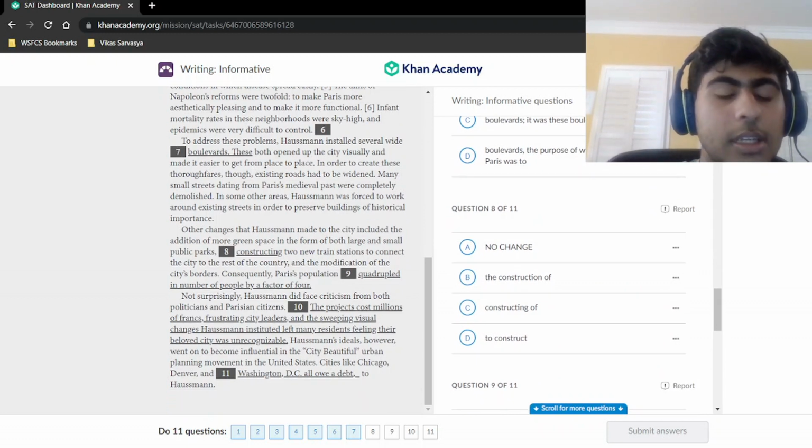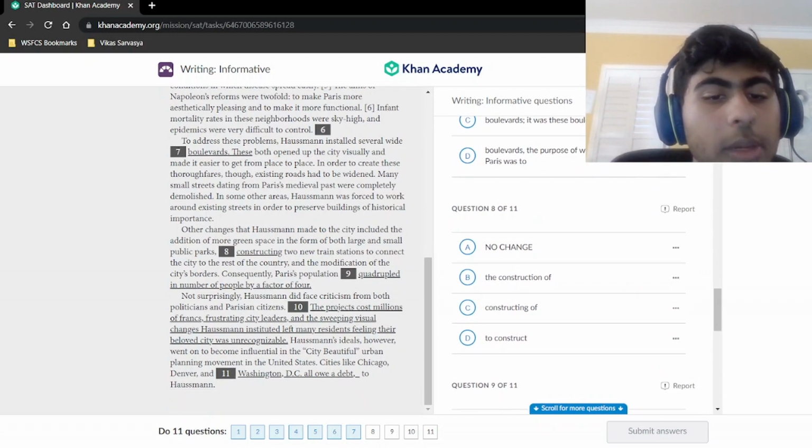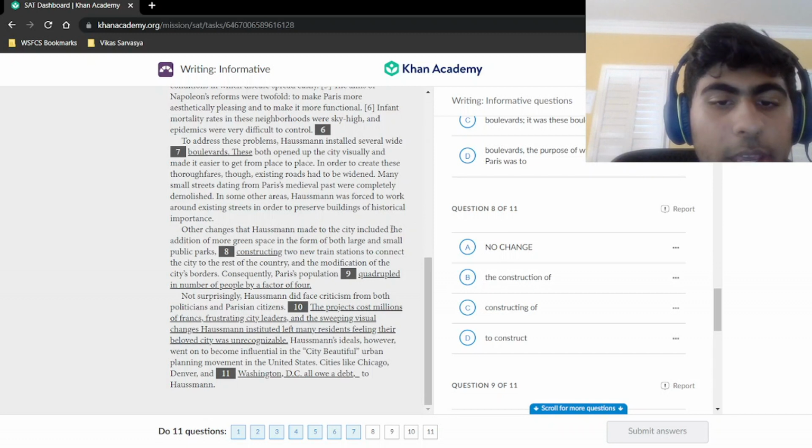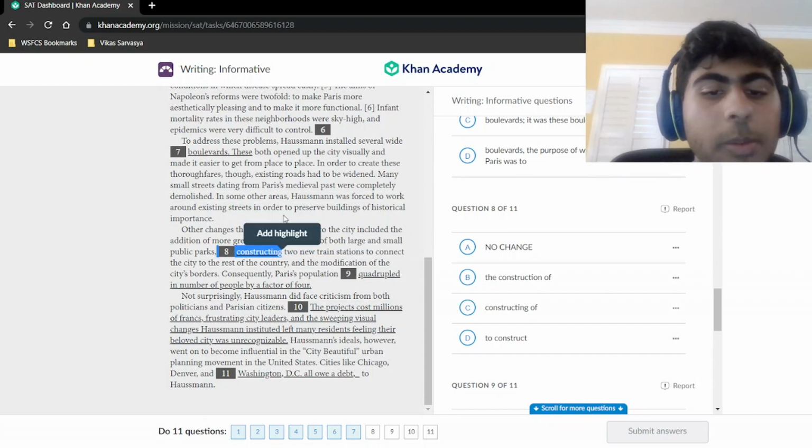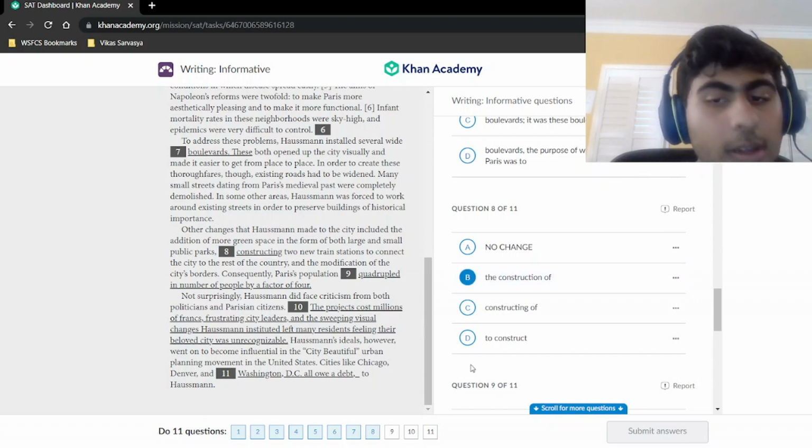All right, down here in this next paragraph, other changes that Haussmann made to the city included the addition of more green space in the form of both large and small public parks, constructing 2 new train stations to connect this city to the rest of the country, and the modification of the city's borders. So this is a parallel structure kind of question, right? Here we have the addition of, and then the modification of. So this feels like it should be the construction of, to keep the same tense, the same form, which usually has the same ending. So it has to be the construction of. The construction of is our answer.